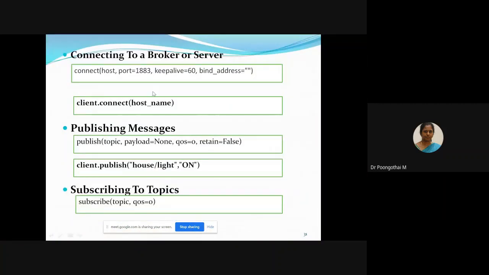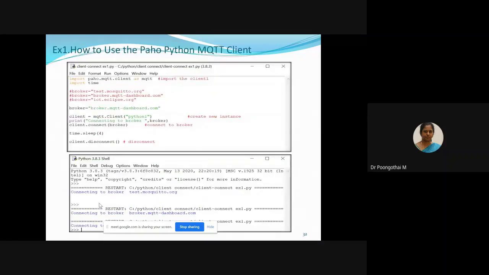So this is for connecting to the broker or server, and this command is for publishing messages to the broker, and this is the syntax for subscribing to messages from the broker. Okay, and also I have executed this code.